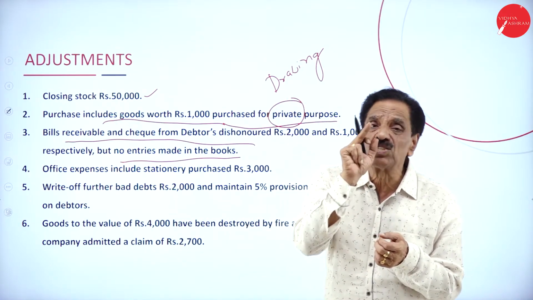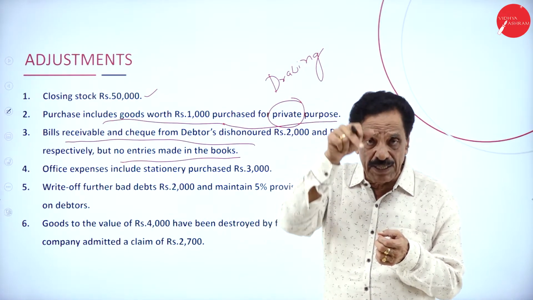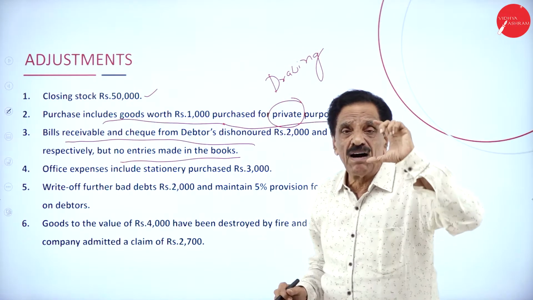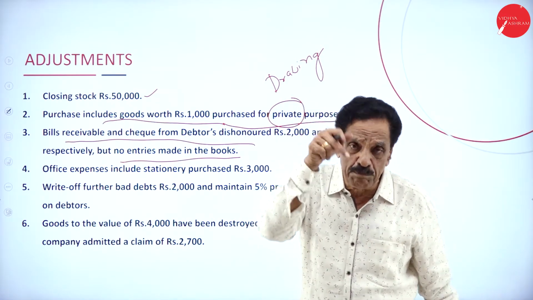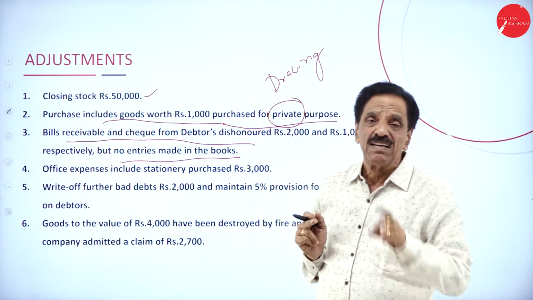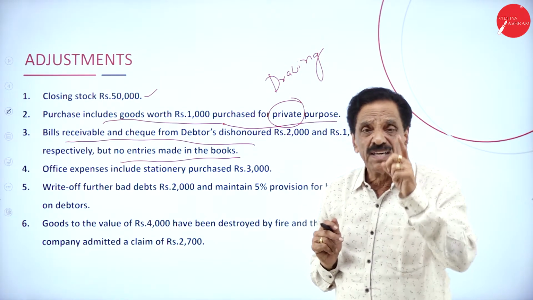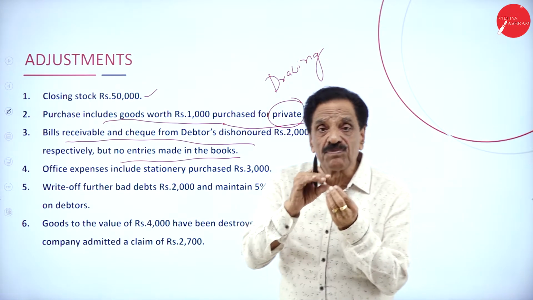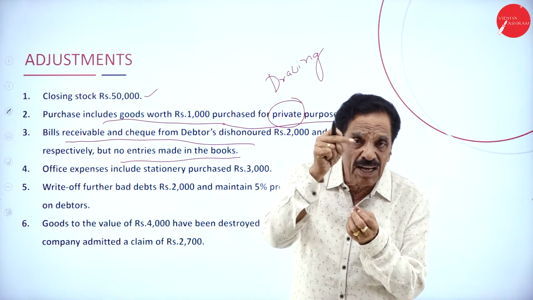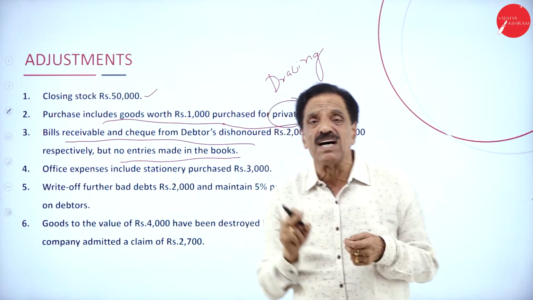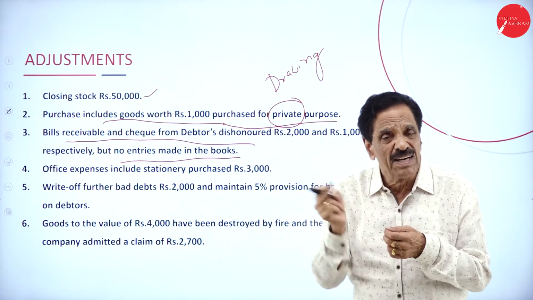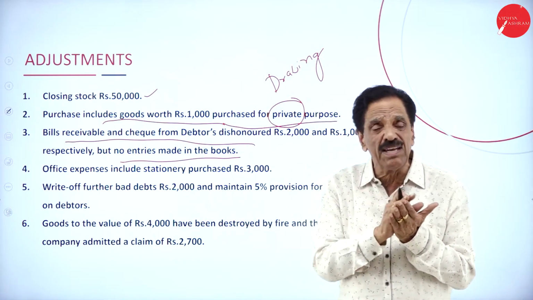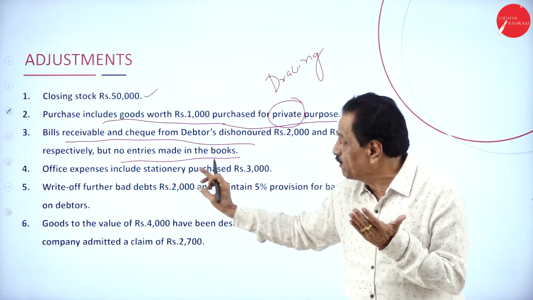If the check is dishonored, deduct from cash at bank, add to debtor. While you are doing the working note, I will explain this once again.